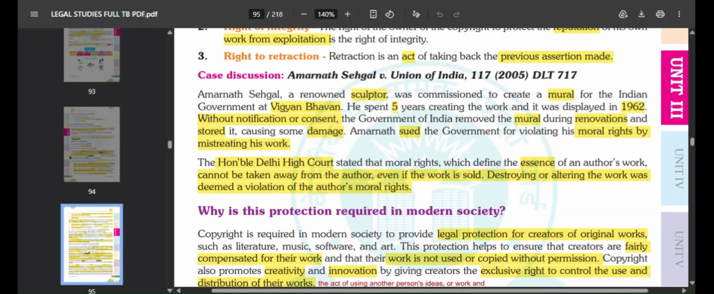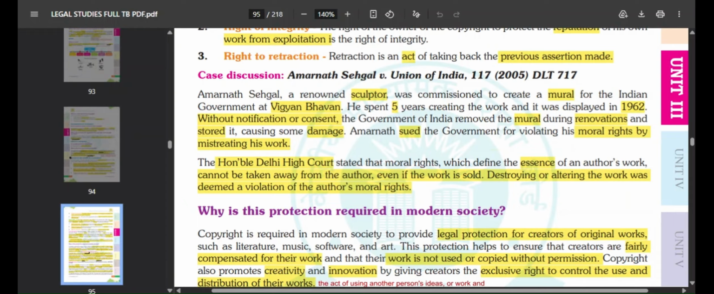Even if you sell your work, those personal ties with the work that you have sold exist. Of course, suppose you make a painting, it takes you 2-3 years to make this beautiful painting. You have so many emotions tied to that. Even after you sell it, of course the emotions won't fade away, right? So this is moral rights. Even when you sell it, that essence cannot be taken away. Destroying or altering the work was deemed a violation of the author's moral rights.